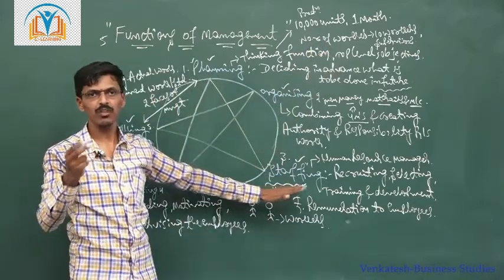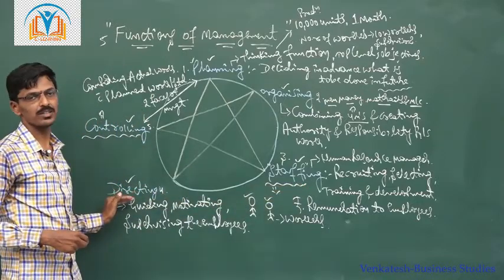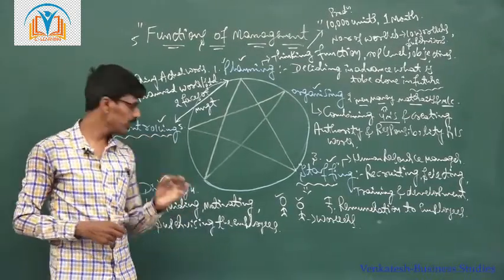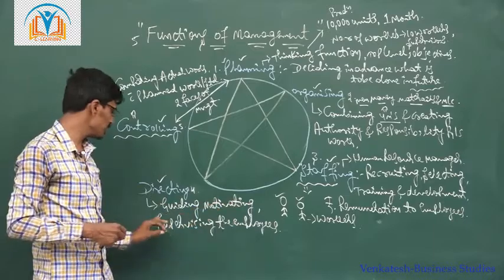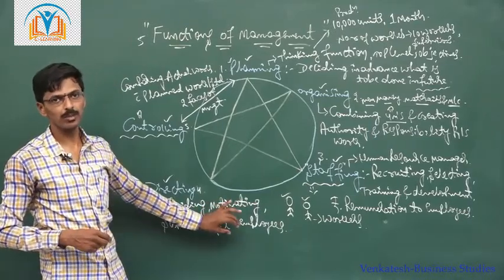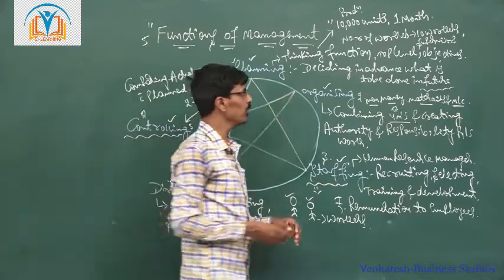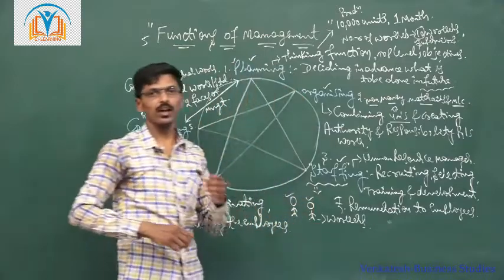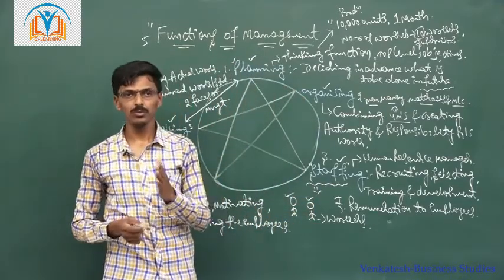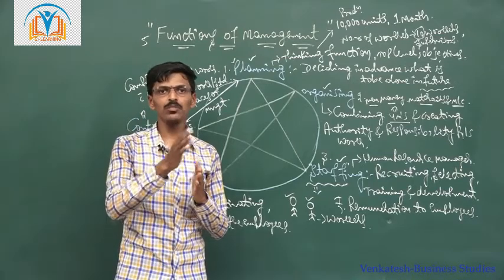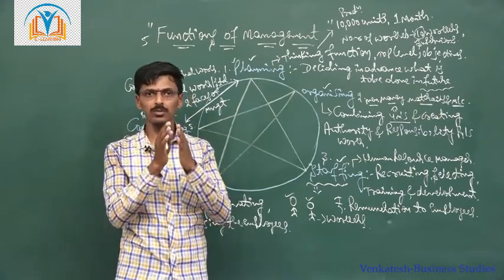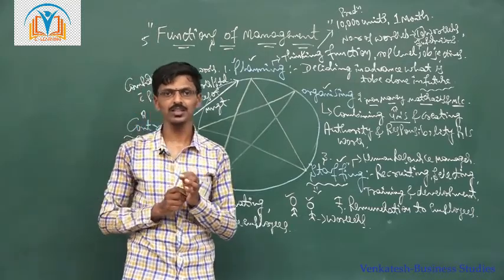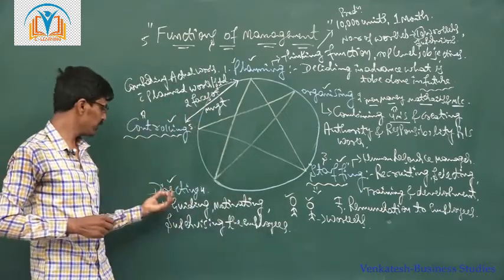This function is done. After that the directing function begins. In directing, what are you going to do? You are giving work orders, guiding the employees, motivating the employees, and supervising the employees or workers. In directing, you give work to all the 10 workers and supervisors, and you guide them on how to convert raw materials into finished product. You continuously monitor the work of workers in the organization. This deals with the directing function.